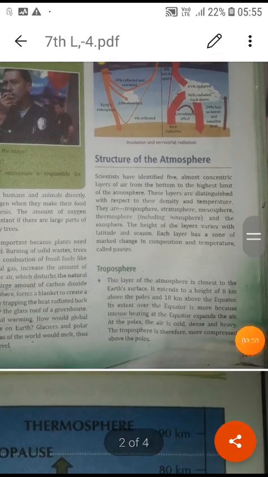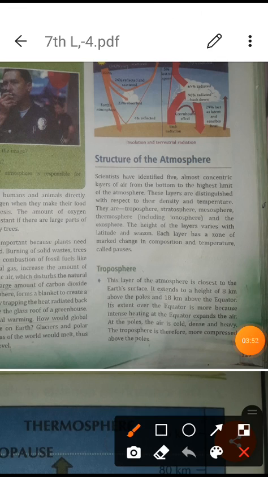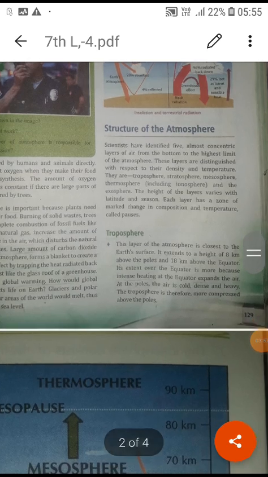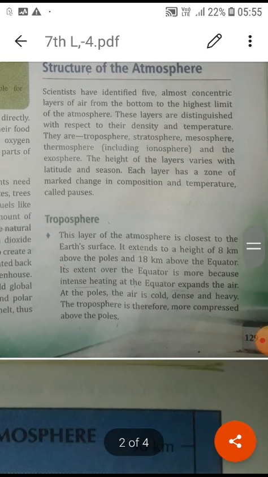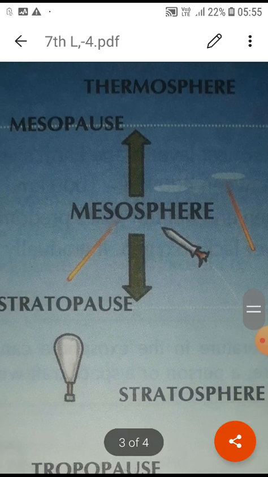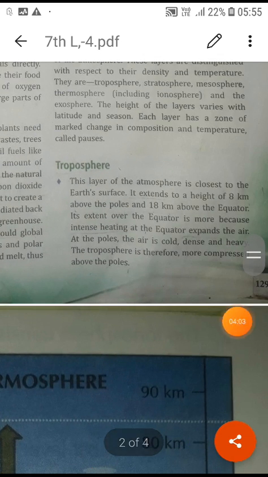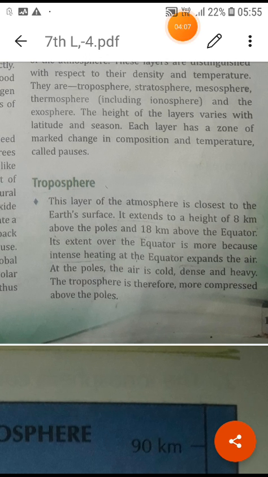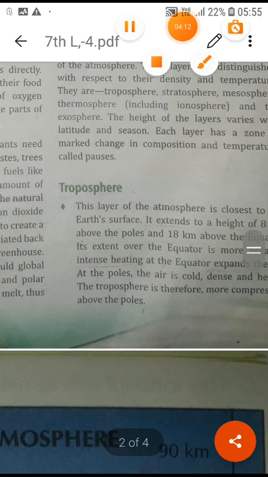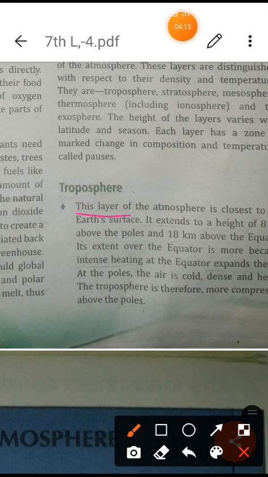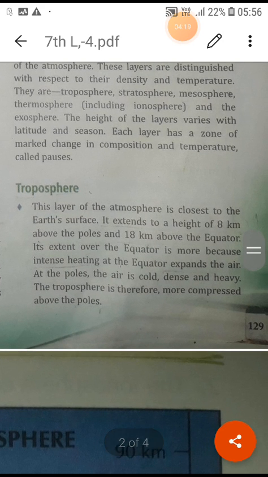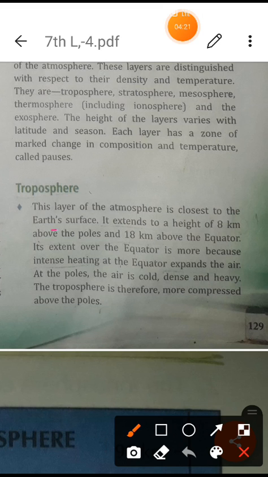First of all, students, let us understand the troposphere. The troposphere is the lowest layer of the atmosphere, closest to the earth's surface.